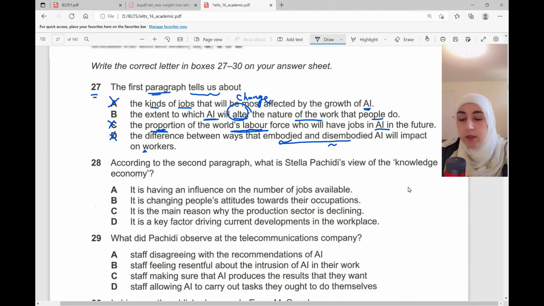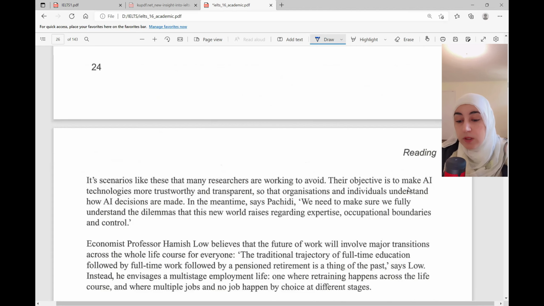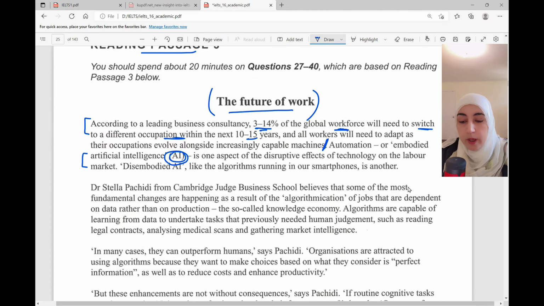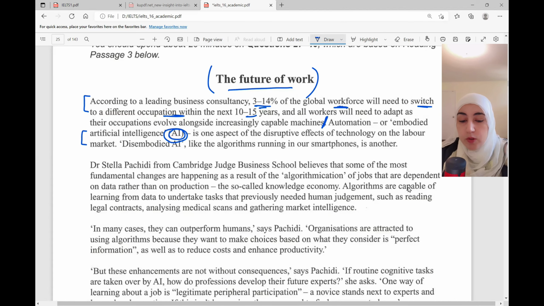Okay. And if I go back to the paragraph, this sounds similar to what was mentioned. I go back again. So 3 to 14% of the global workforce, that is the jobs in general, will need to switch, which is the word alter, to change to a different occupation, to a different job. So these people working in these jobs are going to change their jobs during these years because of artificial intelligence. So the correct answer is B. Let's move to the next one now.